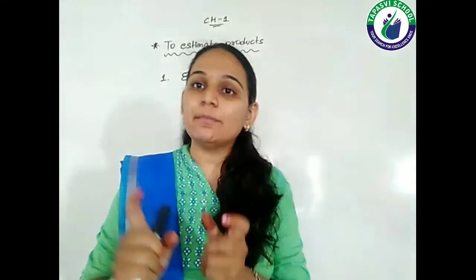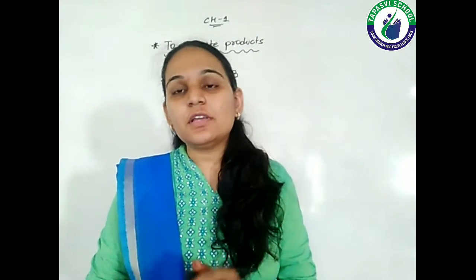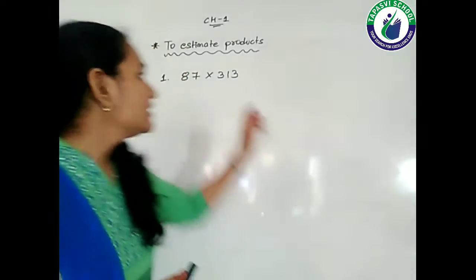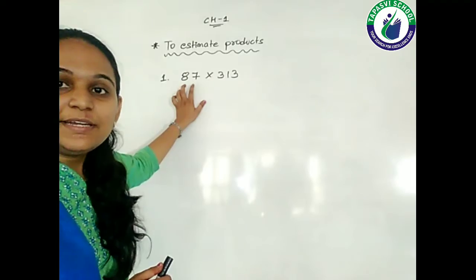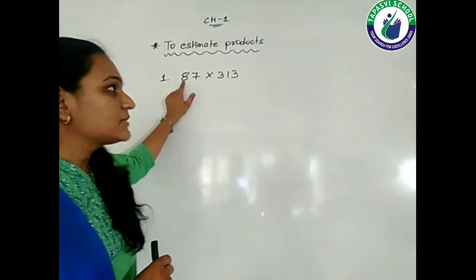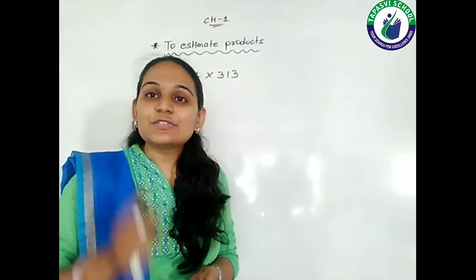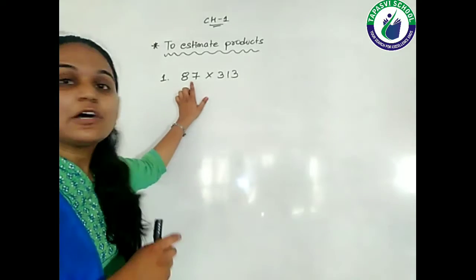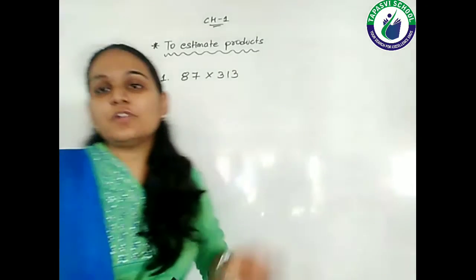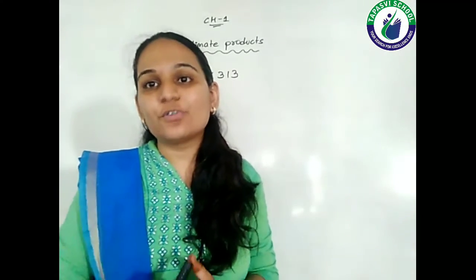That means दोनों number को उनके greatest place value देखकर फिर rounding off करना है. That means 87 is there. So 87, the highest place value is what? Tens. And 313, the highest place value is what? 100. So 87 needs to be rounded off to the nearest tens and 313 needs to be rounded off to the nearest hundreds. So this is the general rule of it.